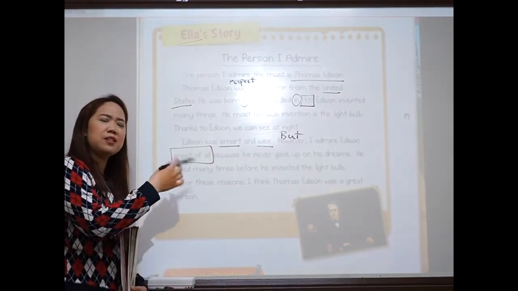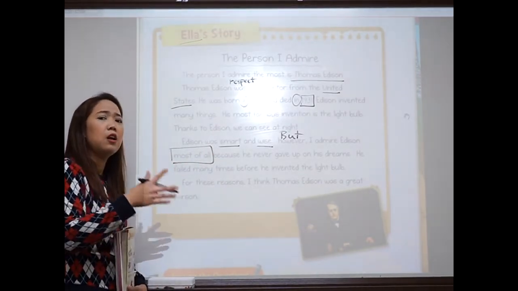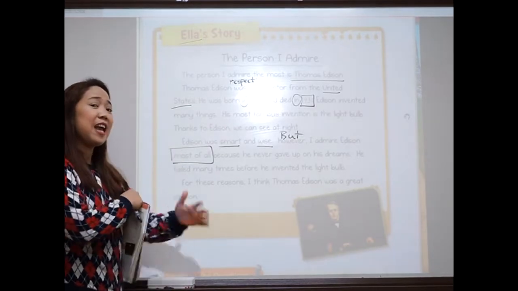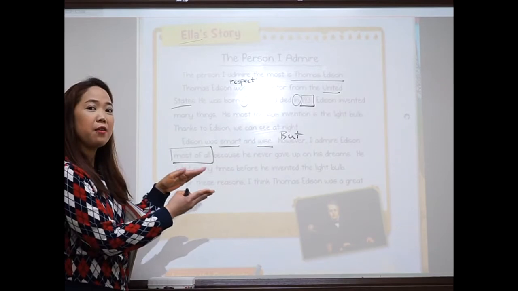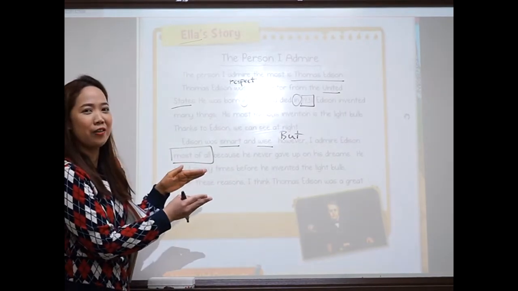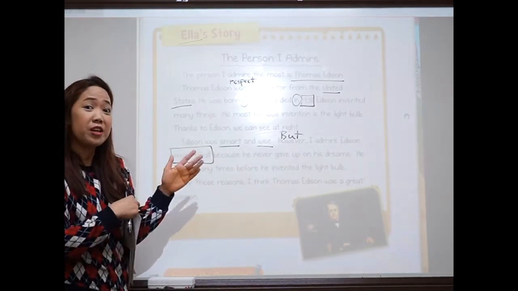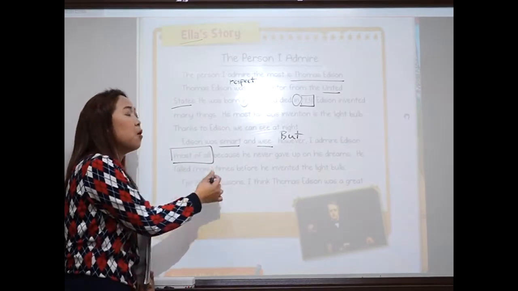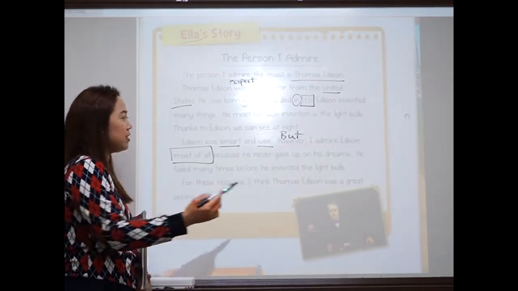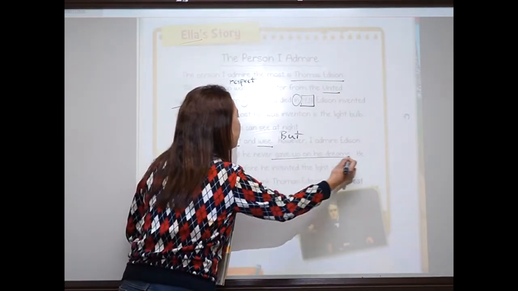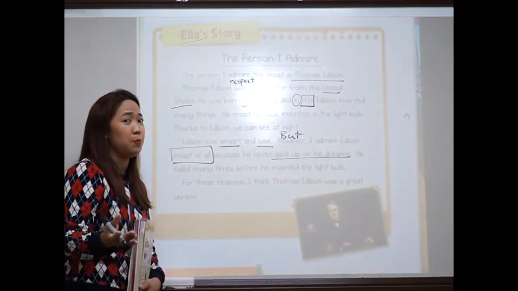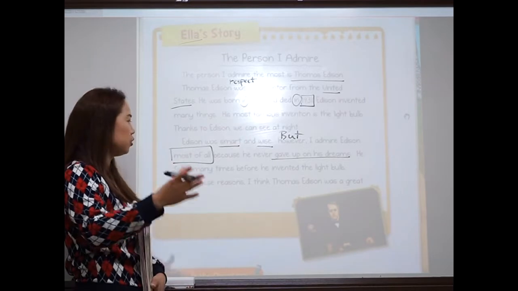When do we use this phrase, most of all? Okay, because you are stating so many other reasons why, but there is just one favorite, or there is the number one, the real reason, the top reason. Okay, that's why you say most of all. And the main reason is because he never gave up on his dreams. This is so important. He never gave up on his dreams.